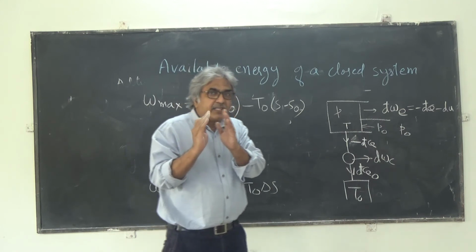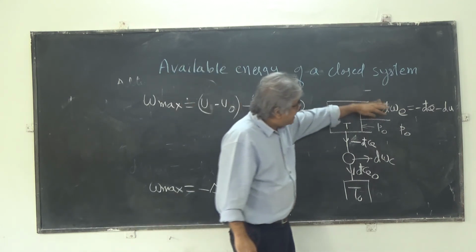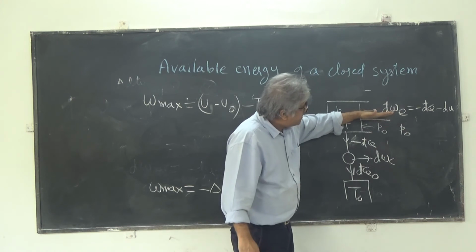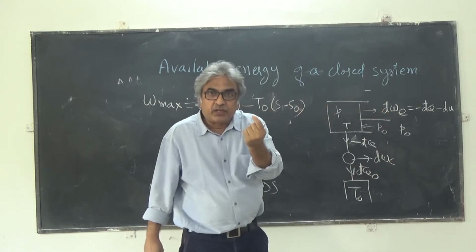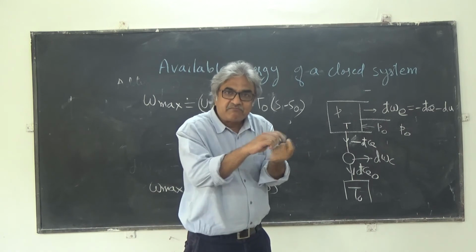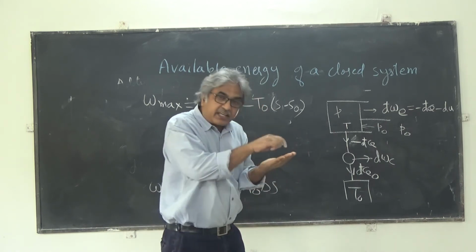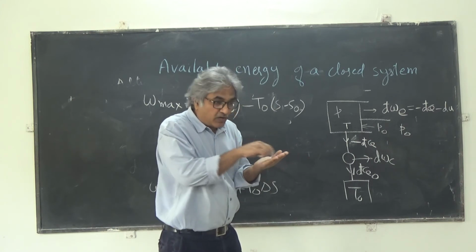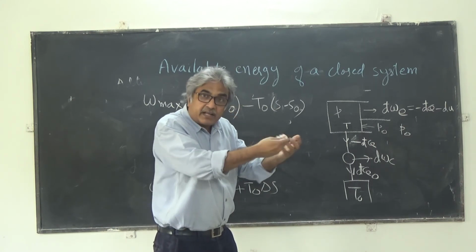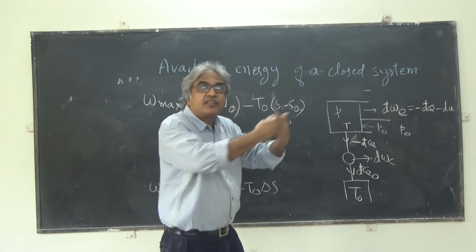Let me explain this with one example. Imagine that to this piston rod you have attached some cutting tool, and that cutting tool is cutting some metallic surface, let's say metal. So actual work is taking place there, and whatever resistance is offered by the metallic piece is overcome, and you get the work output.